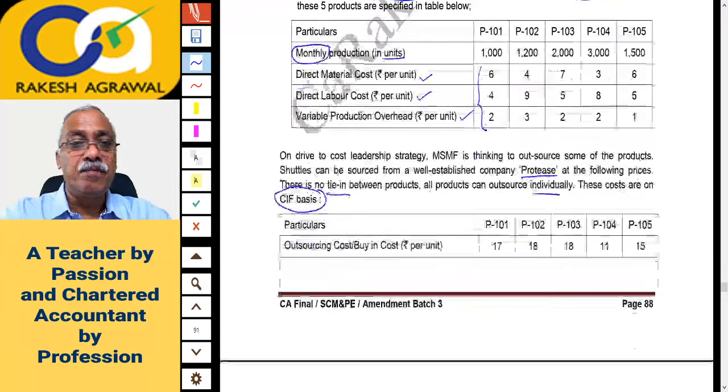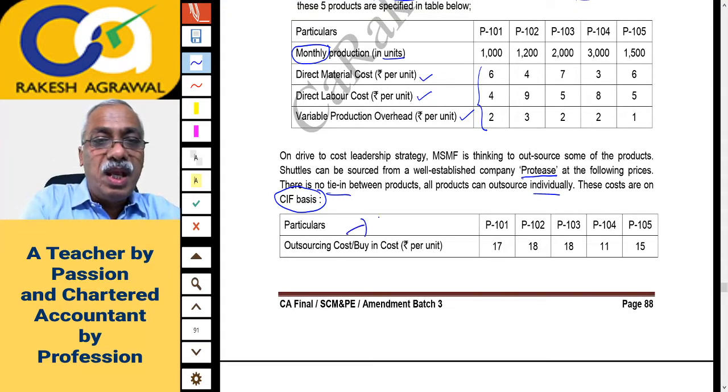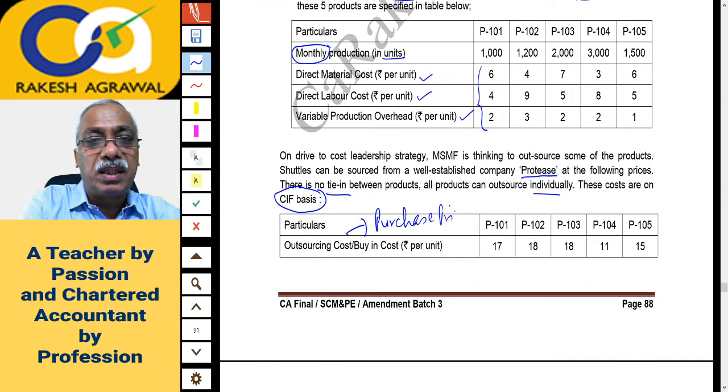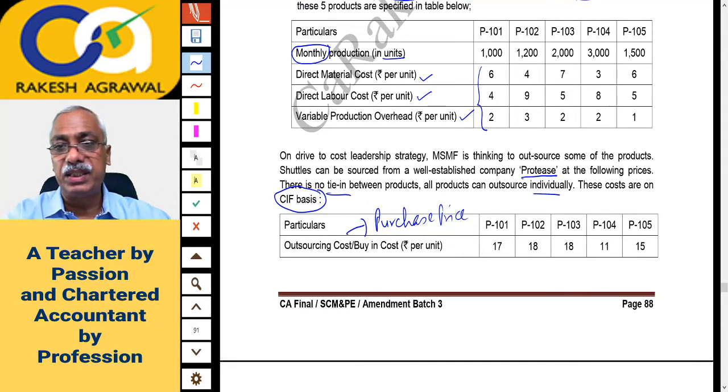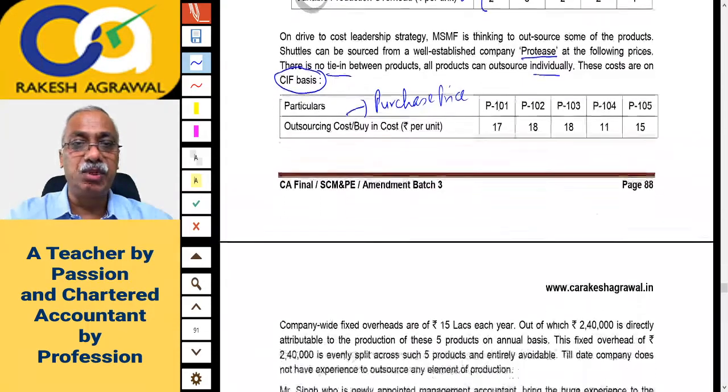That is the meaning. Now outsourcing cost, that is buy-in cost, simply it is purchase price. If you buy from outside, what will be the purchase price? Outsourcing cost or purchase price is given for all the 5. So basically I think in this question we'll have to compare the variable cost of manufacture with cost of purchase. That is what it seems to be.